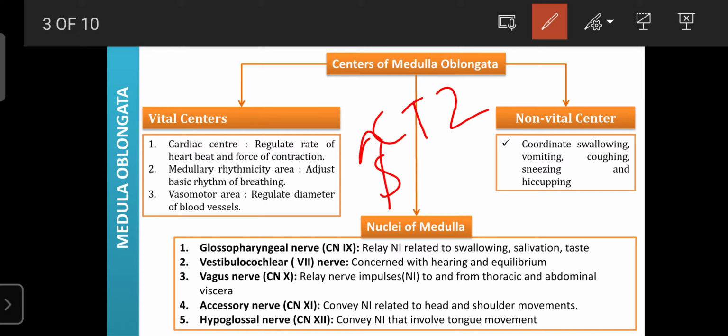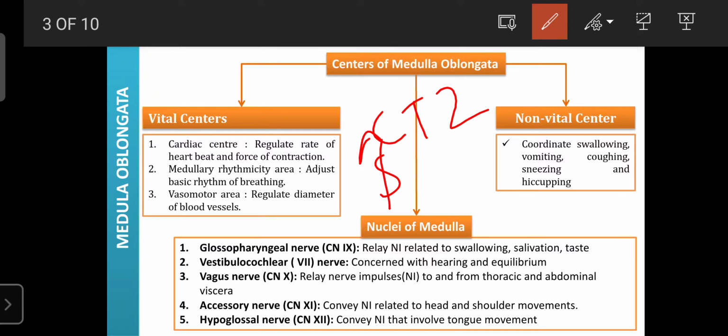Vomiting is a reflex action that helps in the removal of unwanted substances. Even in some cases of hyperacidity or maldigestion, we have vomiting. So vomiting is also regulated by the medulla oblongata because of the presence of the CTZ.